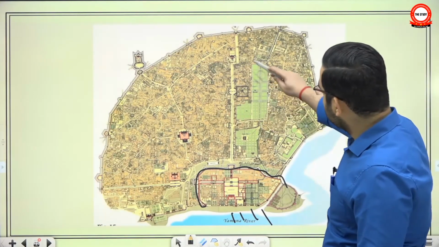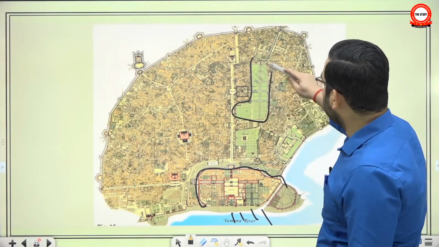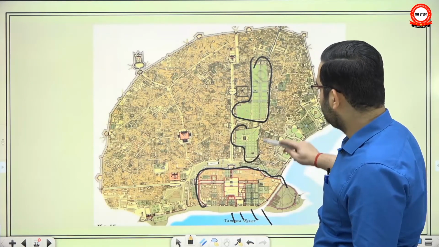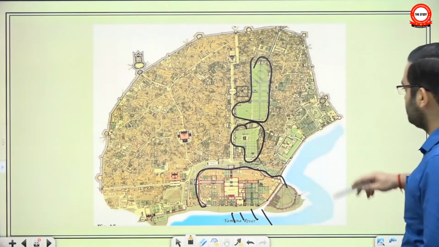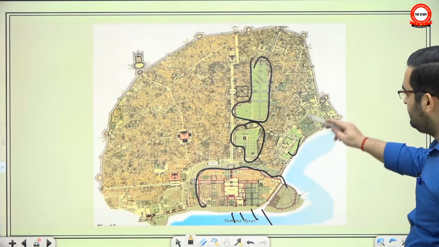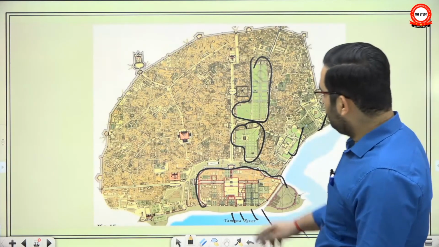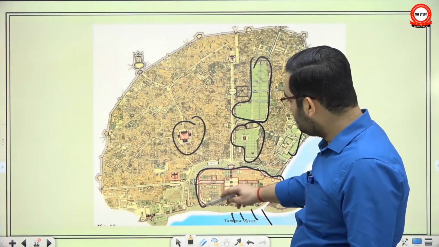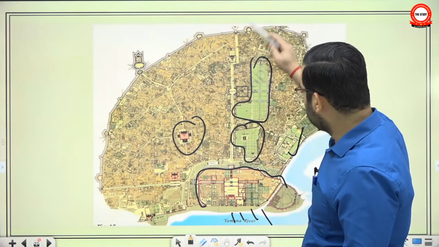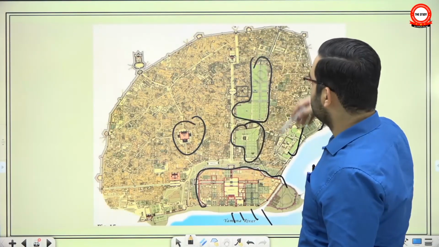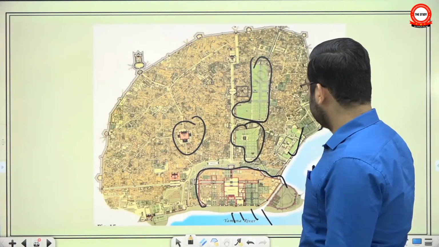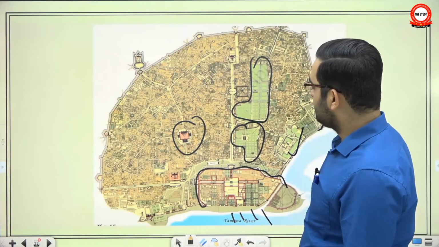See this greenery. Obviously, nobles are building their houses, but they are away from the river. They were not given access to the river. Only a few chosen ones, maybe this and this, had access. Here, this is the Jama Masjid, which is still around. Lal Qila is still around. You have this main Chandni Chowk, and most of the rest, let's say, time has taken its toll.